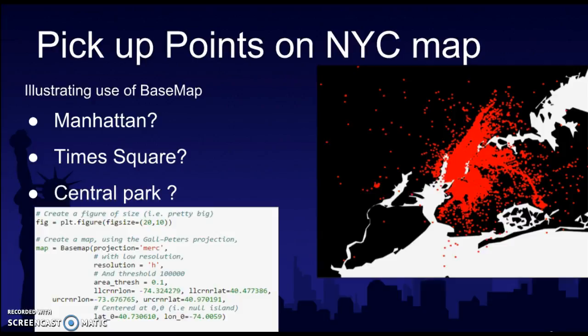So here are some maps that we used. We're using the Basemap library in Python. If you look at the data, these are pickup points on the map. You see Manhattan, Times Square, and Central Park. So the central part of the city has more pickup points on the map.